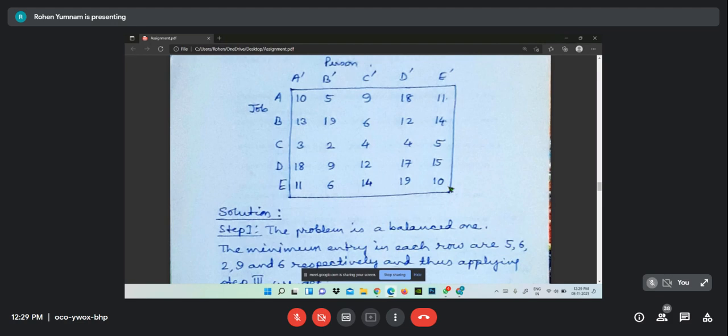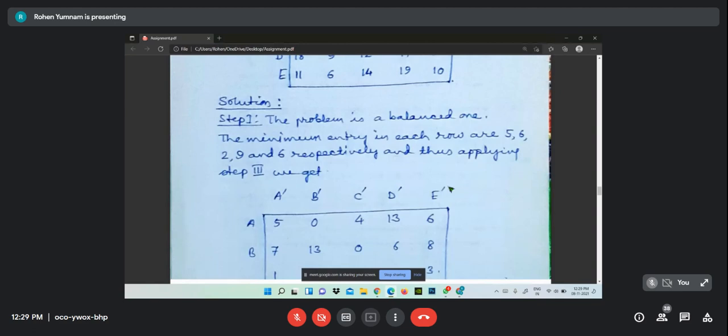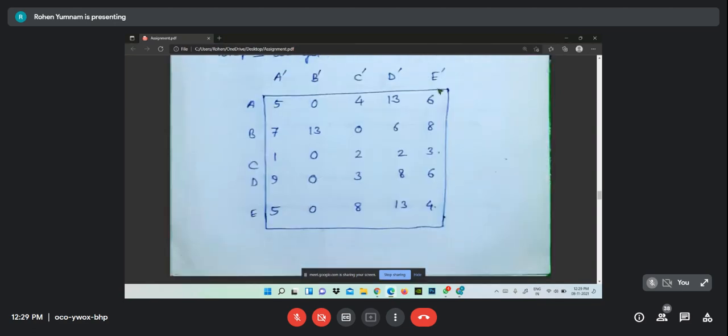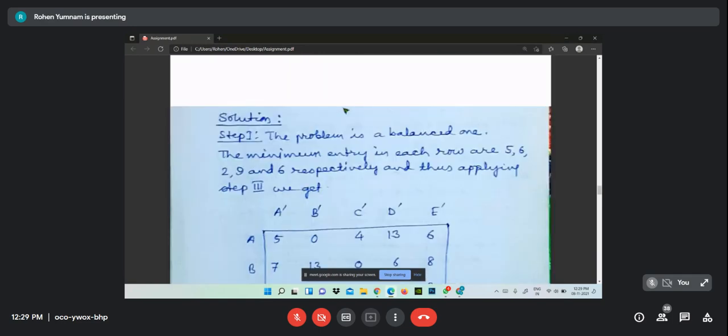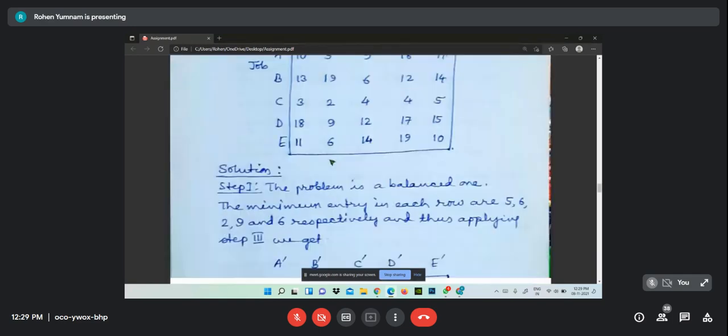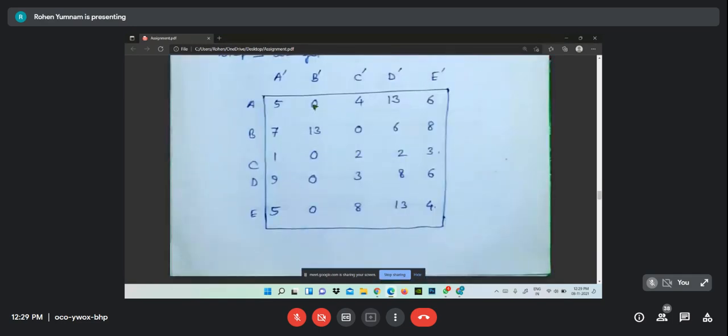And after that, we have to do for the column. Let us see what is that. See, the first row after subtraction: what is the smallest element? 5. After subtracting 5, it becomes 0. Likewise, others also. The second row is like this. The third row is like this. Fourth is like this. Fifth is like this.